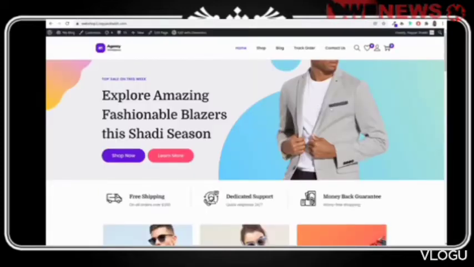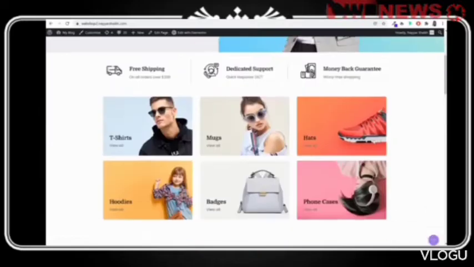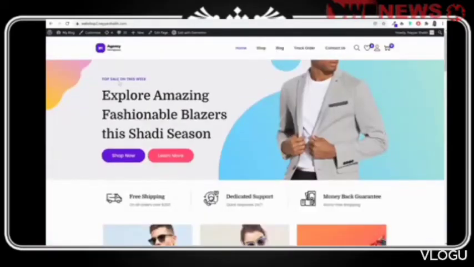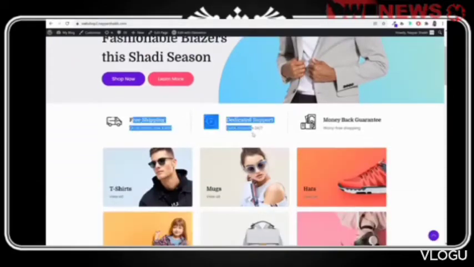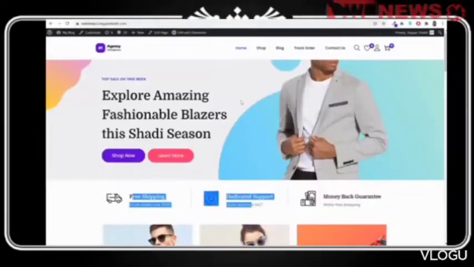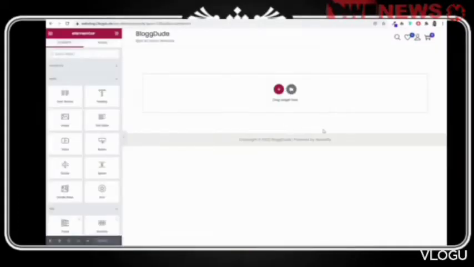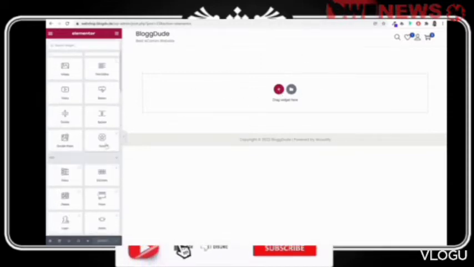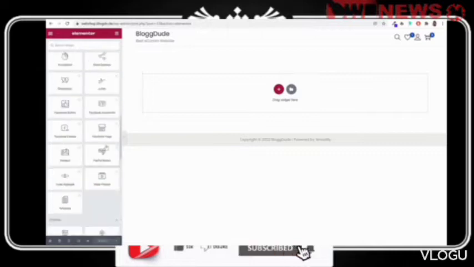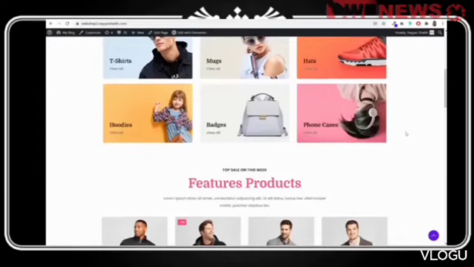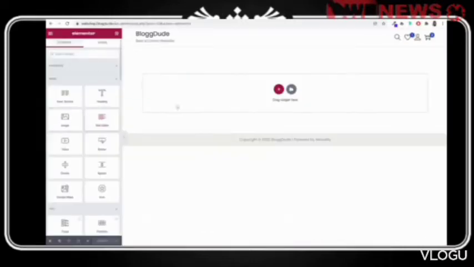Now if you see the home page, or if you see any page on this website or any other website for that sake, you will see all the pages are divided into different sections. So this is your hero section, we have the icon section, we have the category section, featured product section, and so on. Now in this page builder, Elementor Page Builder, first we create a section. Okay, so this section and everything will be designed at the right hand side, and at the left hand side we have different elements. Now entire website that you see over here, this page, home page, and all the other page, everything is created using these elements at the left hand side.